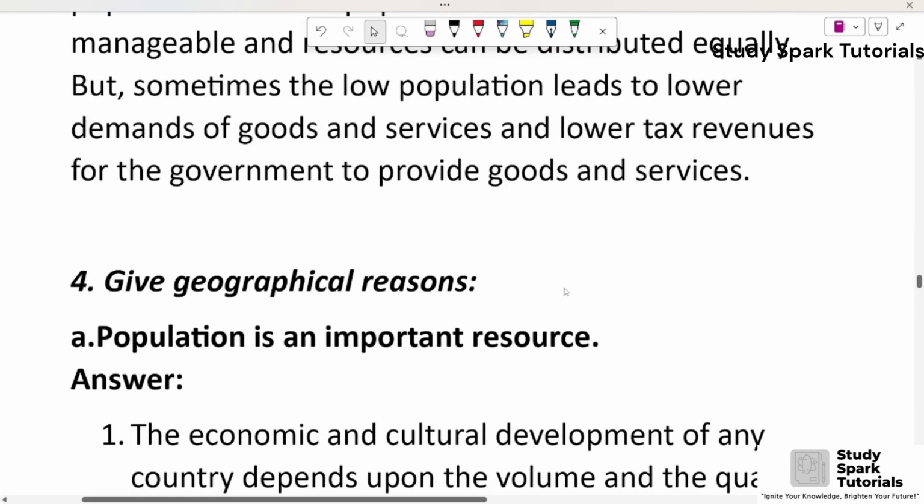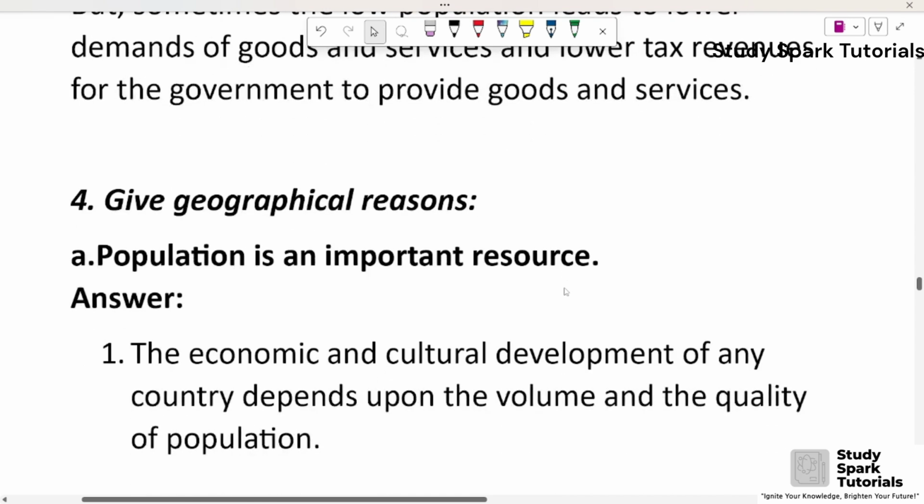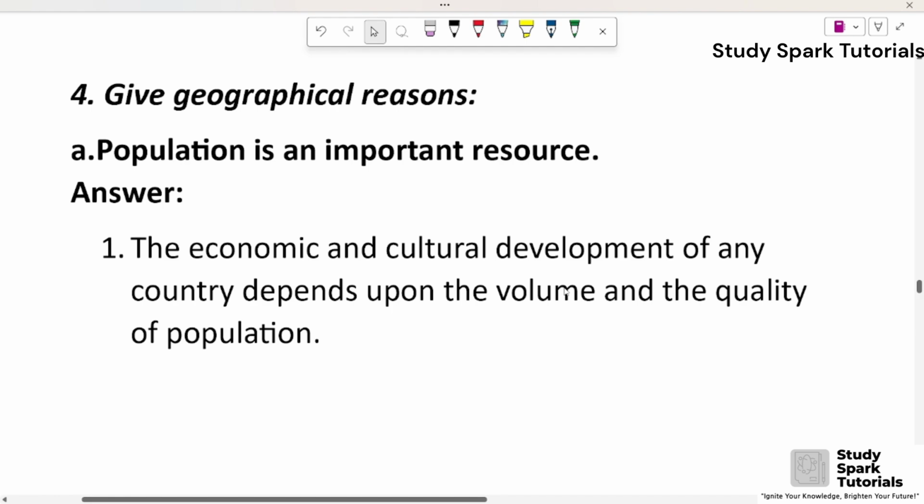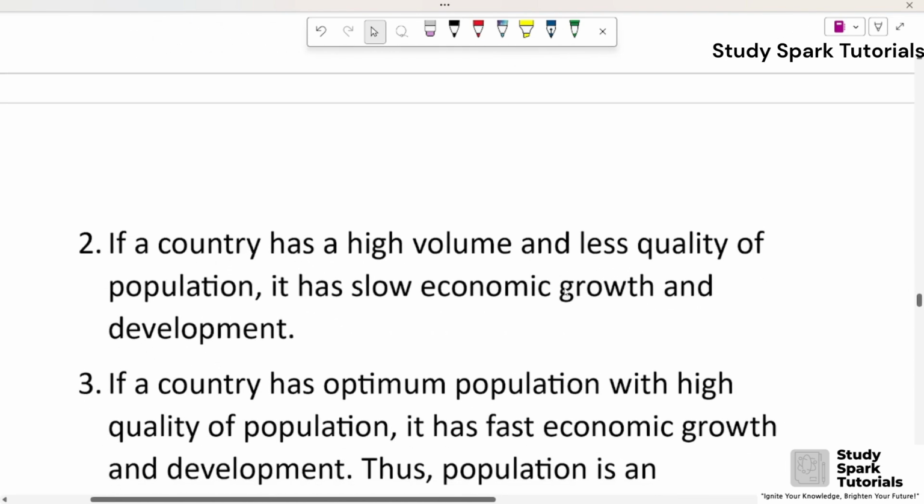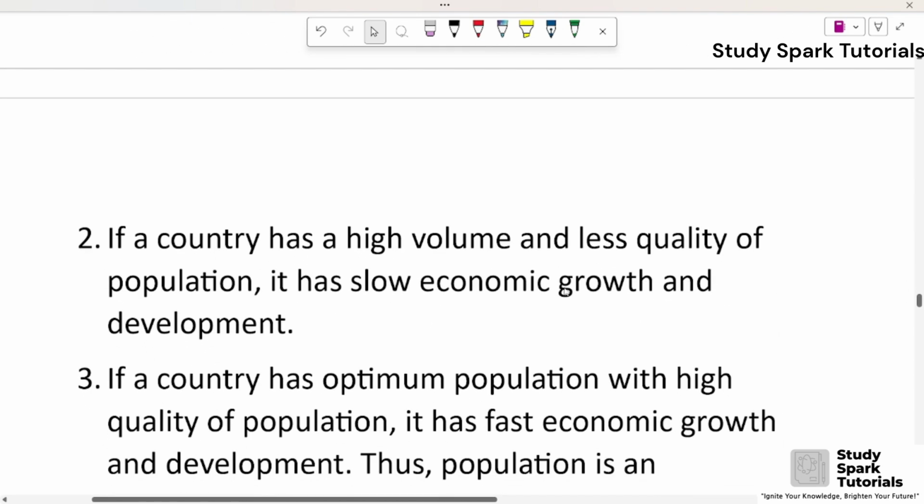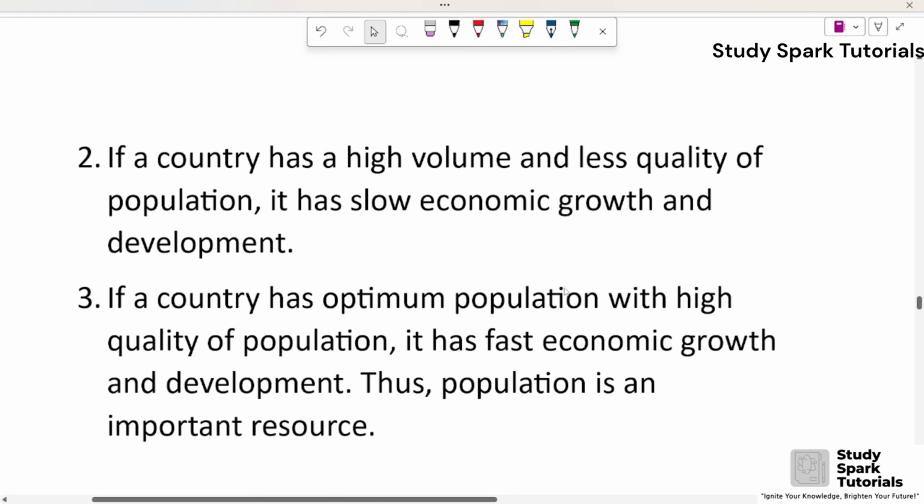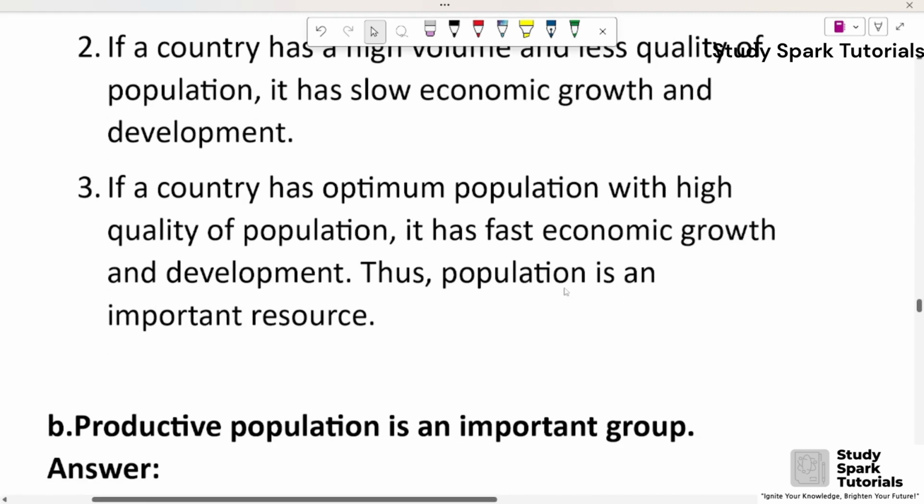Four, give geographical reasons. A, population is an important resource. Answer. Economic and cultural development of any country depends upon the volume and the quality of population. Second, if a country has a high volume and less quality of population, it has slow economic growth and development. Third, if a country has optimum population with high quality of population, it has fast economic growth and development. Thus, population is an important resource.